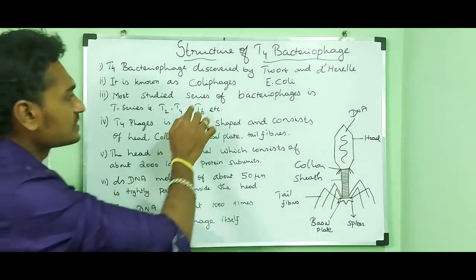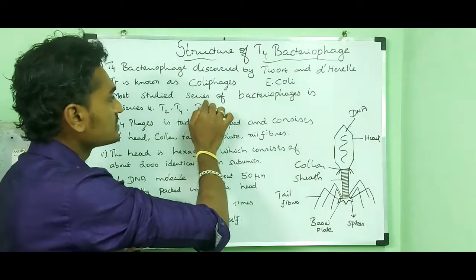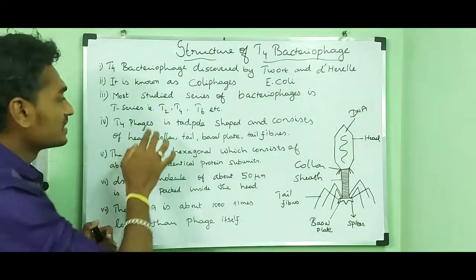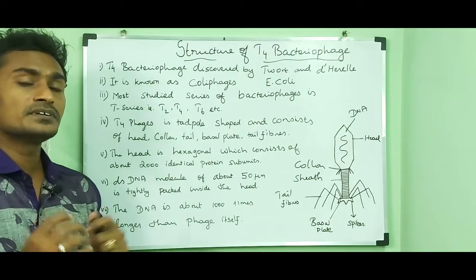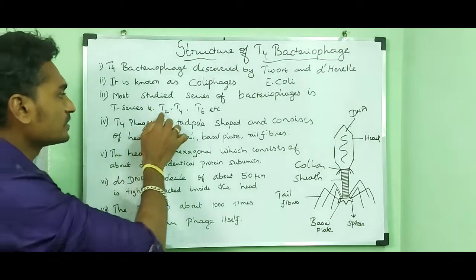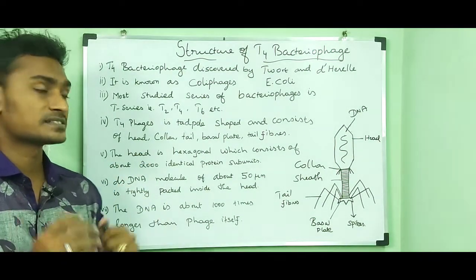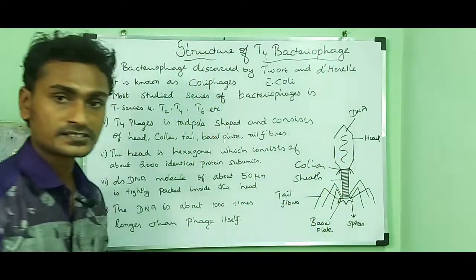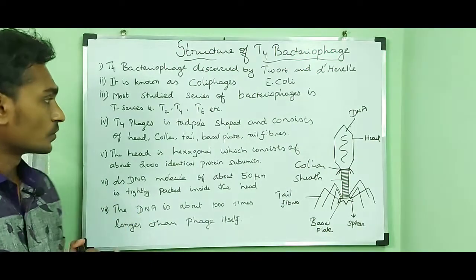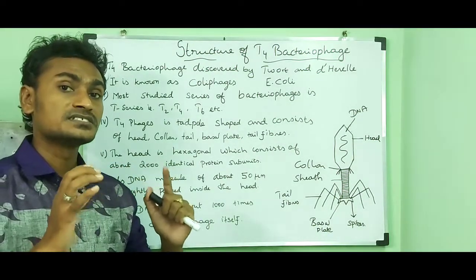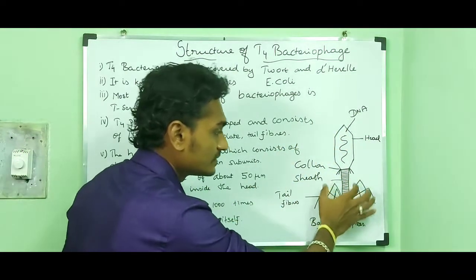The most studied series of bacteriophages is the T series, that means T2, T4, T6, etc. So T-even bacteriophages, that means T2, T4, T6, are all even numbers. T-even bacteriophages have a hexagonal head and a contractile tail.